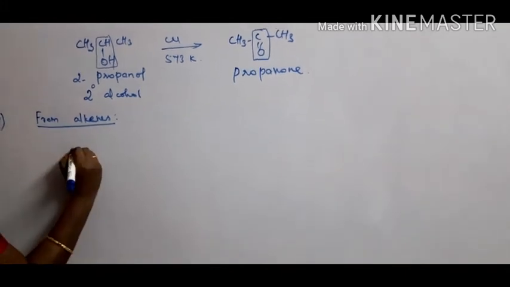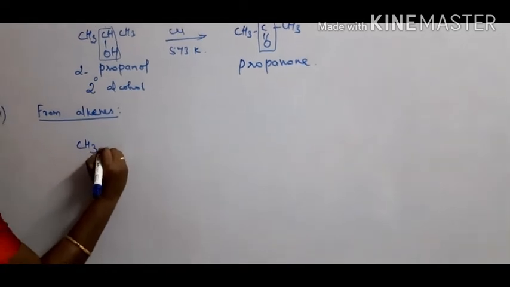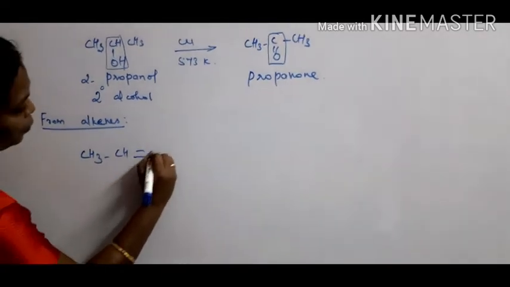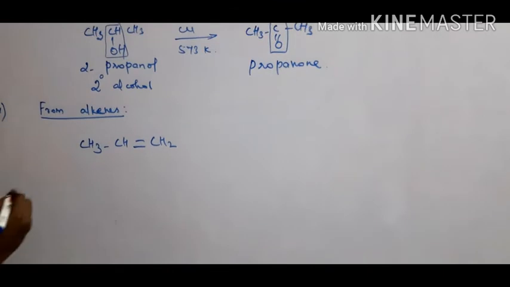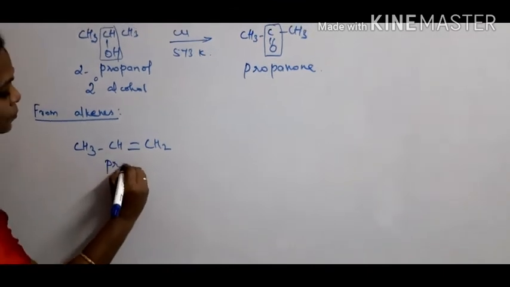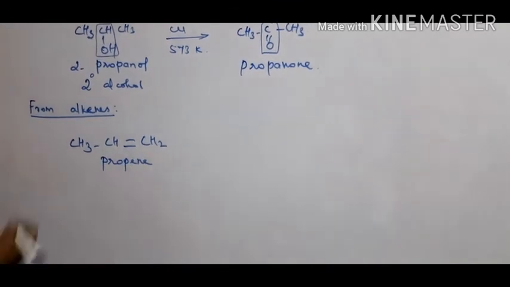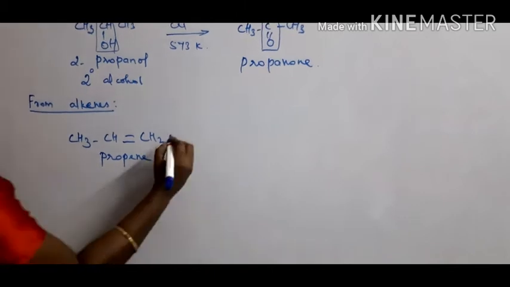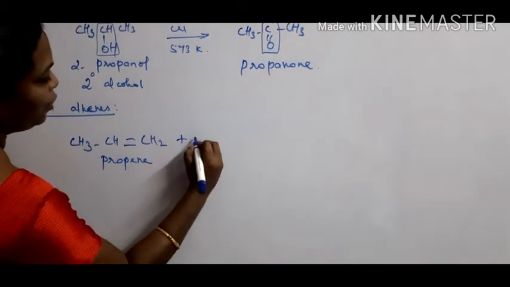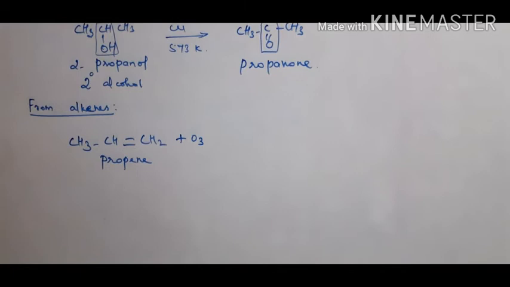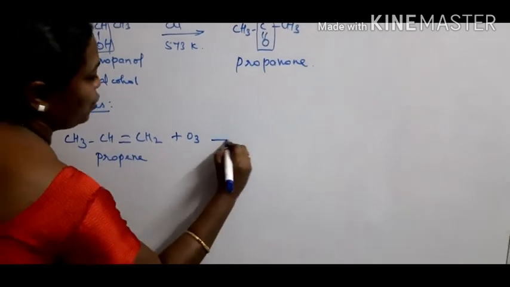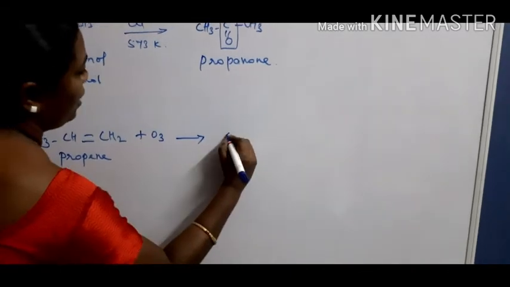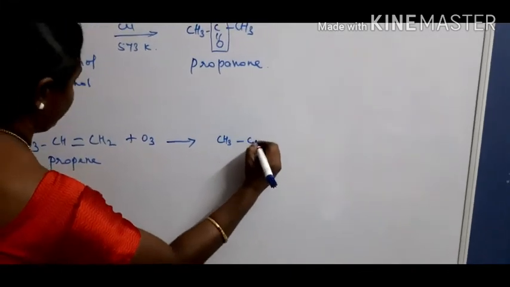Let us see now. CH3CH=CH2. What is this? Propene. When propene reacts with ozone, this reaction is named ozonolysis. When it reacts with ozone, what product is formed?